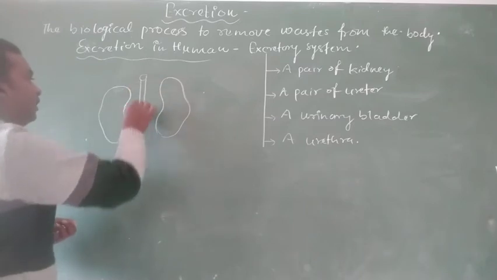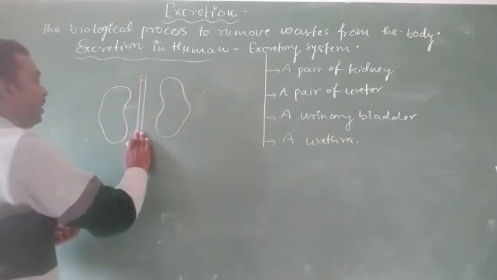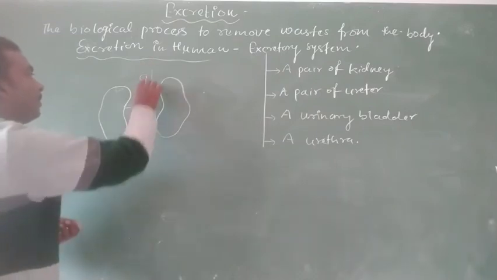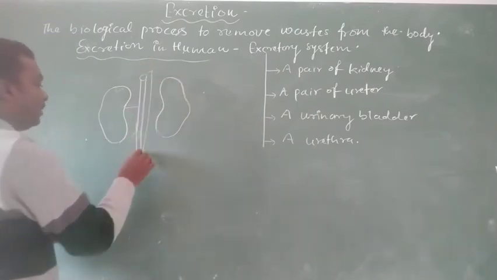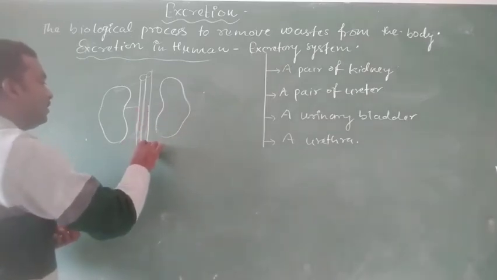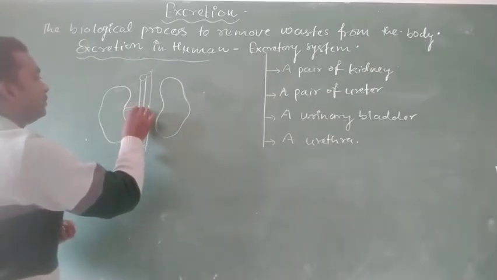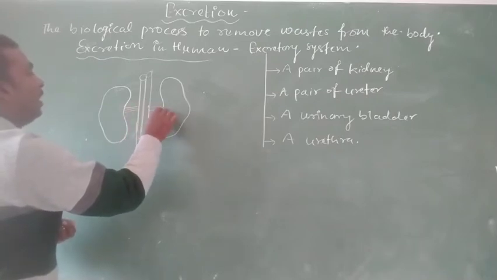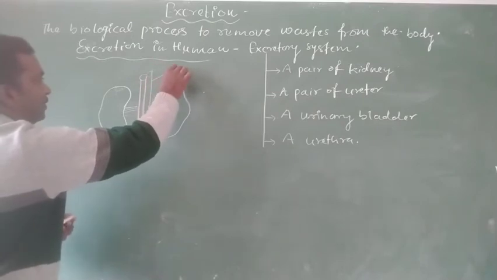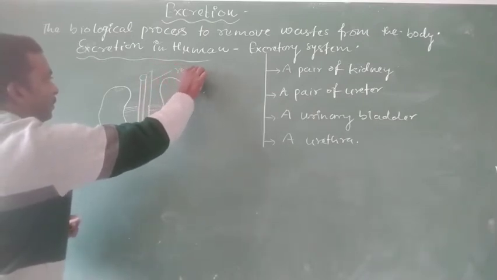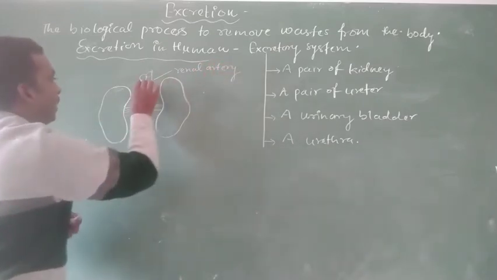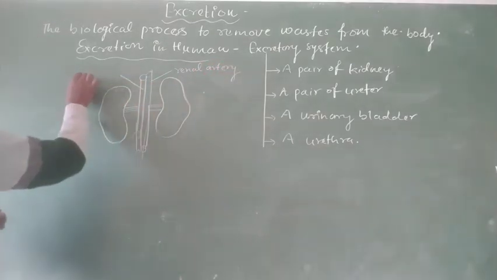The kidneys are connected through blood pipes, and these pipes are of two types. The first is the artery, known as the renal artery, and the second is the vein, known as the renal vein.